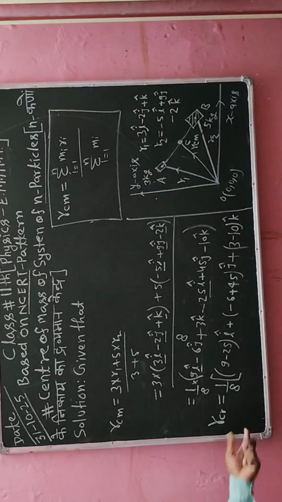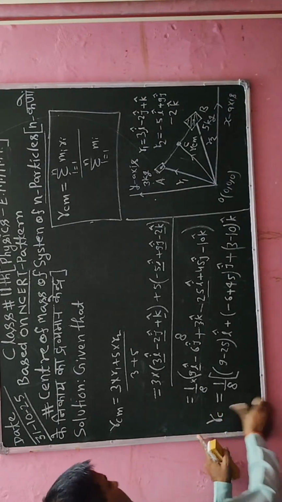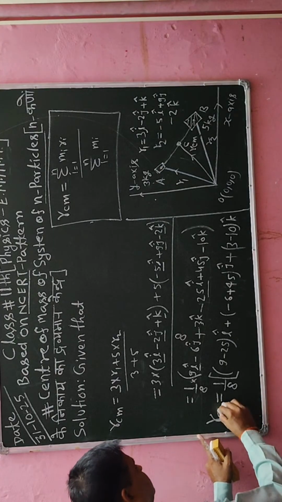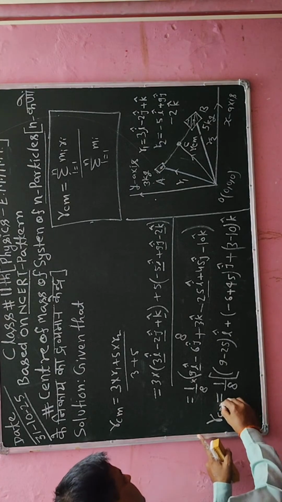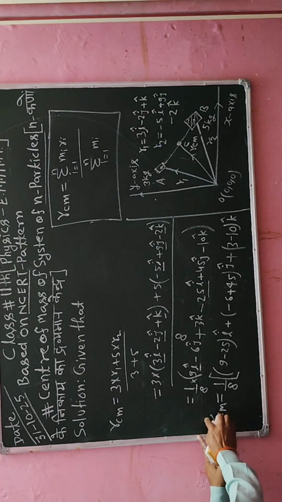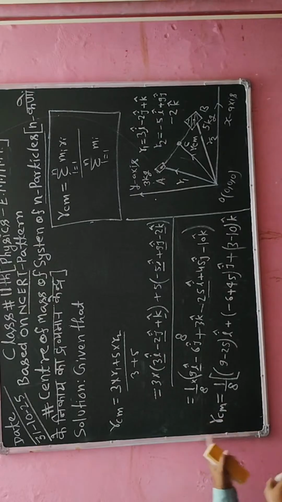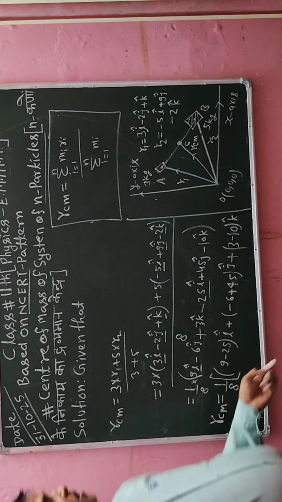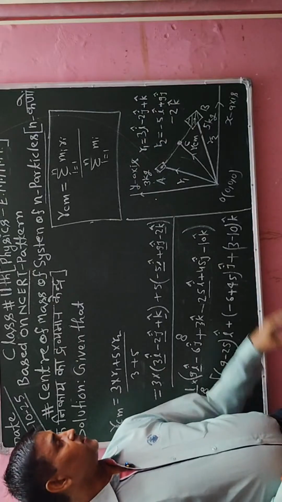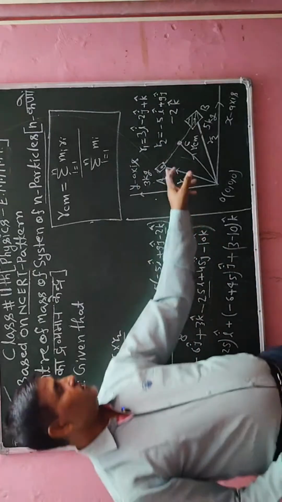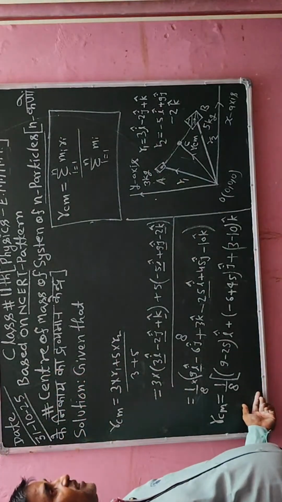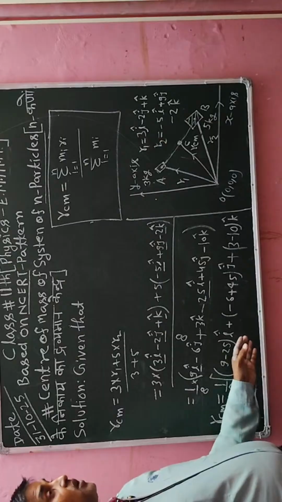So vector RCM, that is center of mass. CM stands for center of mass. So center of mass I have calculated in the form of vector, that is position vectors. There are 2 position vectors given in the numerical. So its center of mass I will also calculate in the form of vectors.